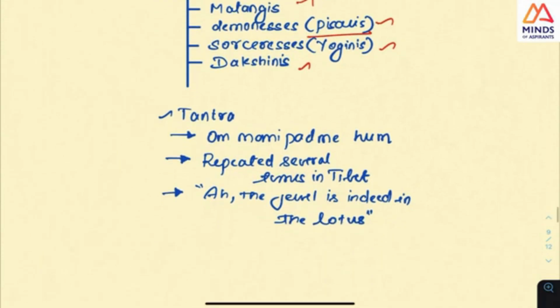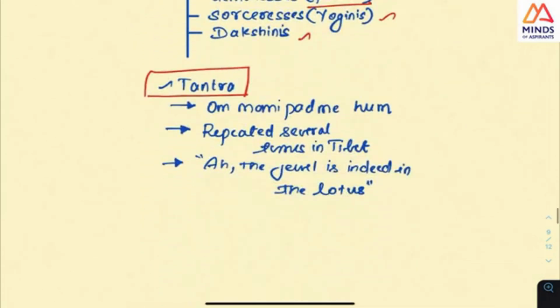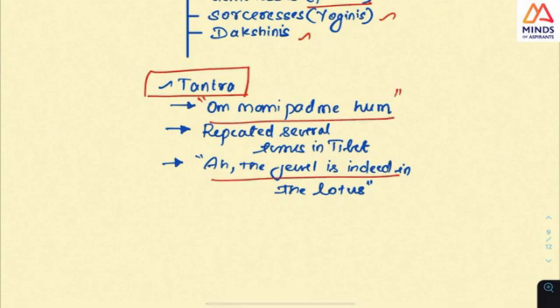And this is the tantra. As I told you, this Vajrayana is more about magical powers, and they have this tantra or mantra, Om. See this point, Om Mani Padme Hum, that is, the jewel is indeed in the lotus, like all the jewels for you.